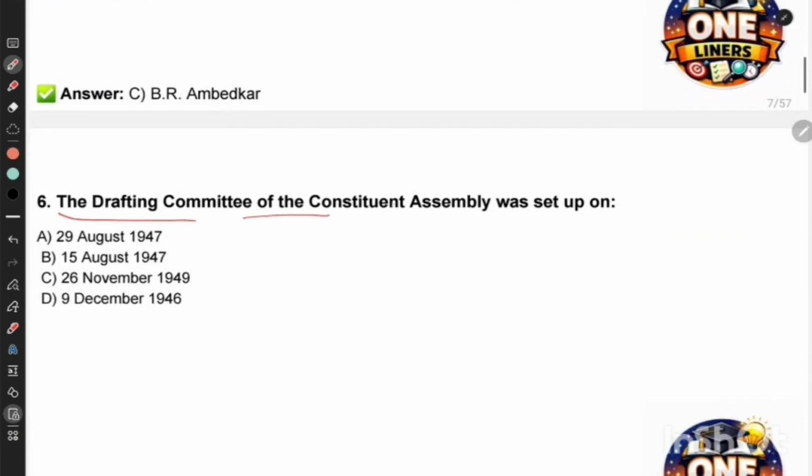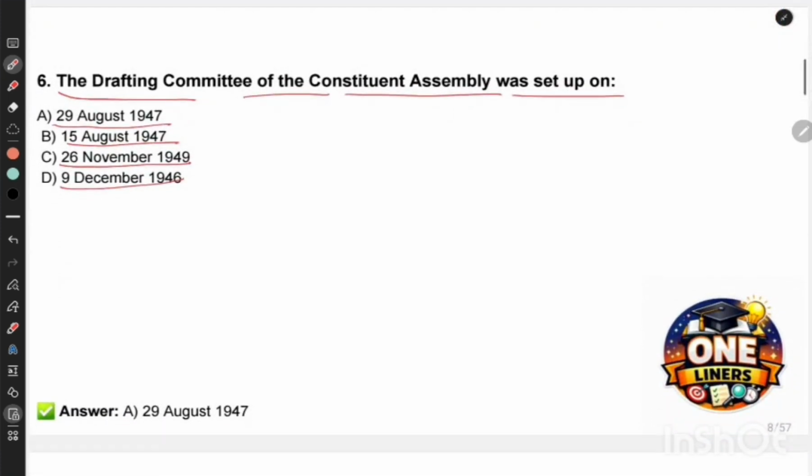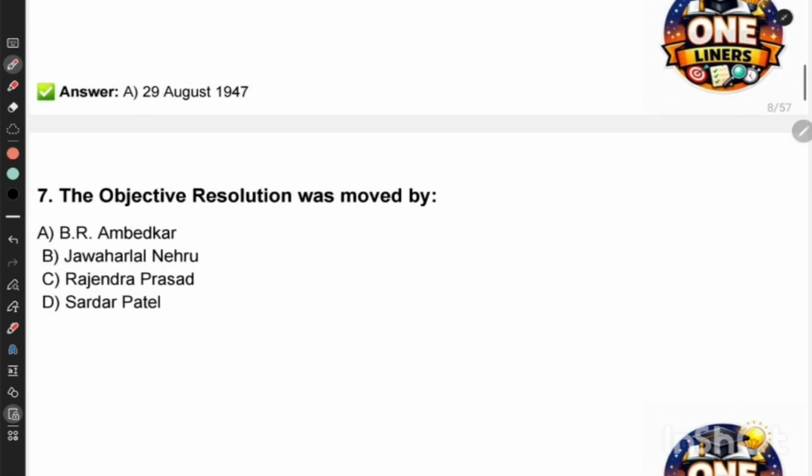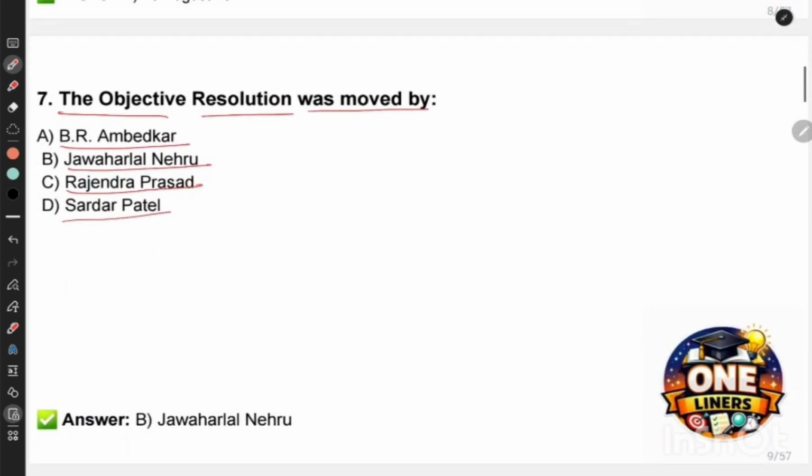Next question. The drafting committee of Constituent Assembly was set up on 29th August 1947, 15th August 1947, 26th November 1949, 9 December 1946. So the correct answer is 29th August 1947. Next question. The objective resolution was moved by B.R. Ambedkar, Jawaharlal Nehru, Rajendra Prasad, Sardar Patel. So the correct answer is Jawaharlal Nehru.